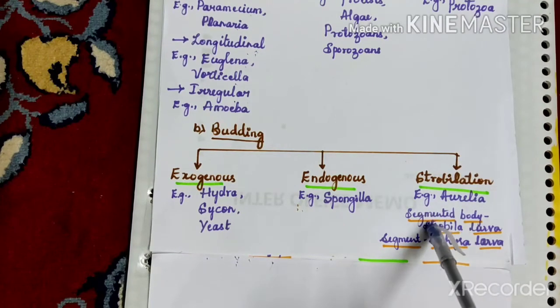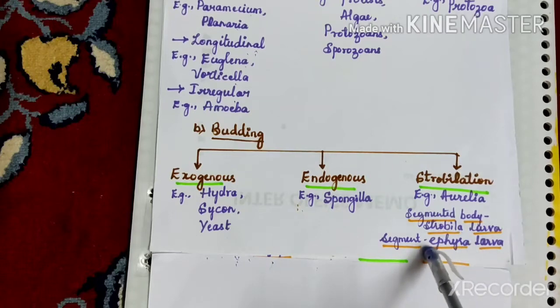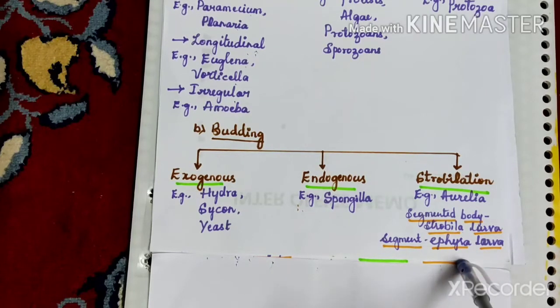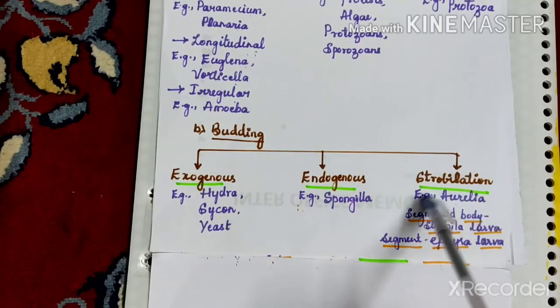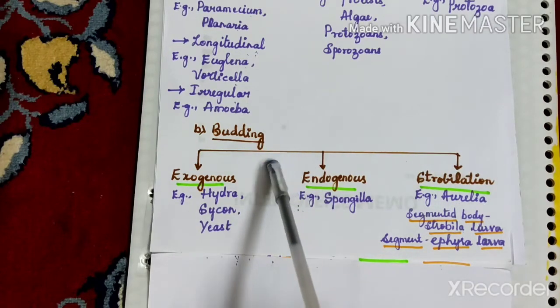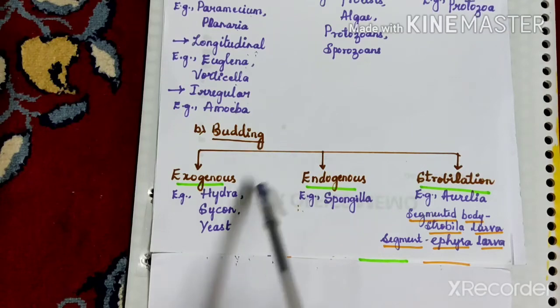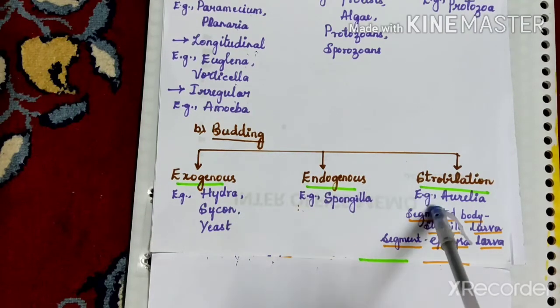In this case, the segmented body is called the strobila, and the segment of the body is called the ephyra larva. You can see this in case of Aurelia. So this is about budding. Budding is of three types: exogenous budding, endogenous budding, and strobilation.